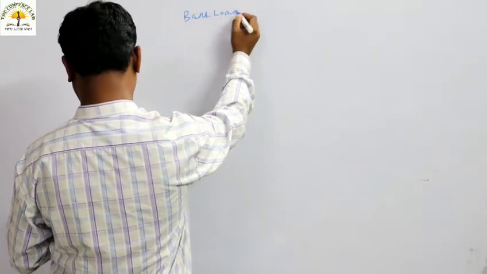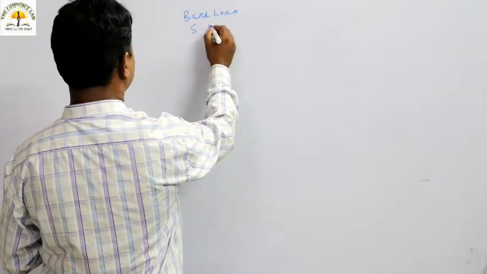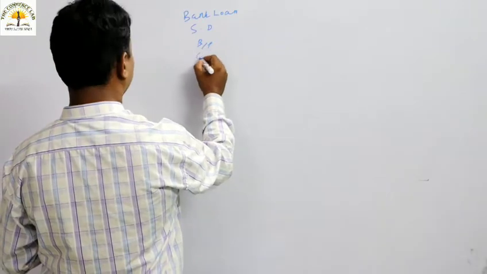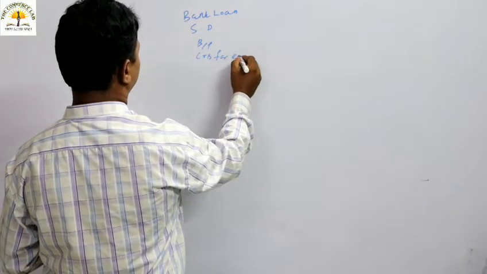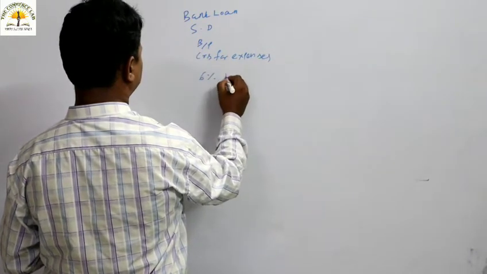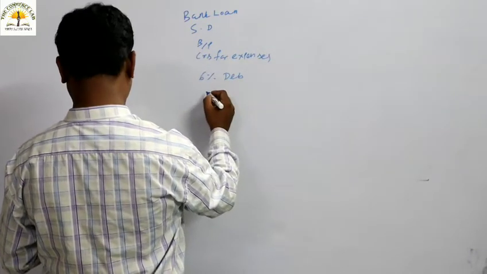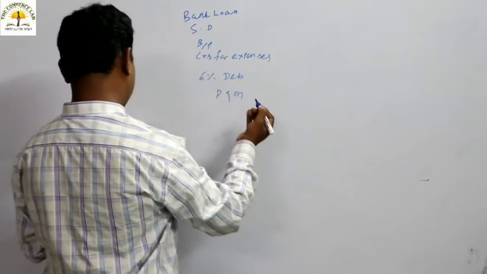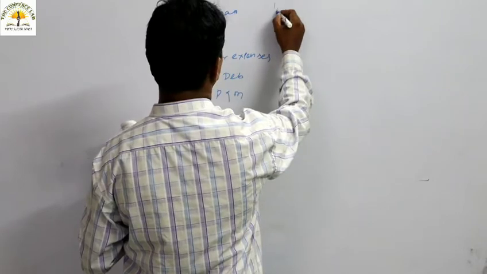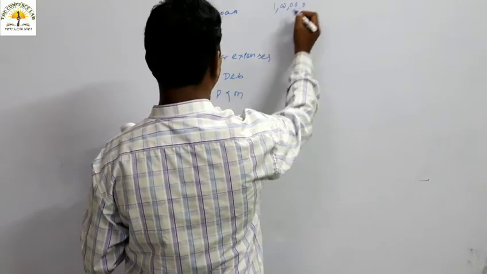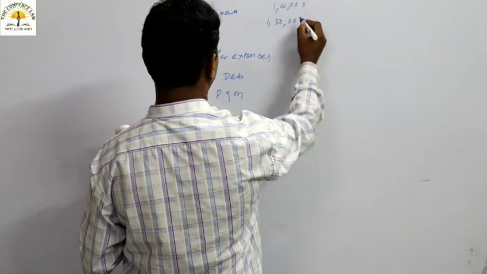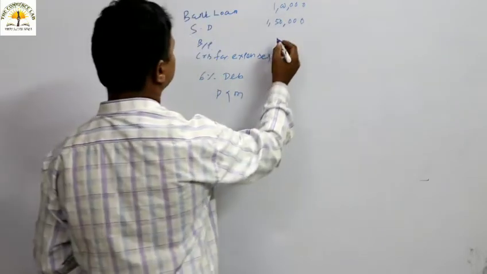Bank loan is given, then sundry debtors, then bills payable, then creditors for expenses, I am writing in shortcuts, thereafter 6% debenture, thereafter plant and machinery. In order to save time, I am just writing the shortcut so that we can read more, rather than spending more time towards writing. We should focus towards the learning.